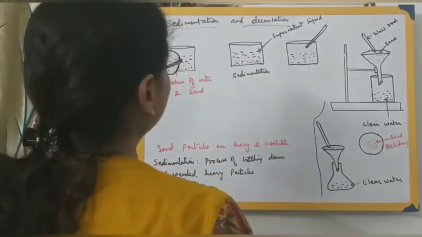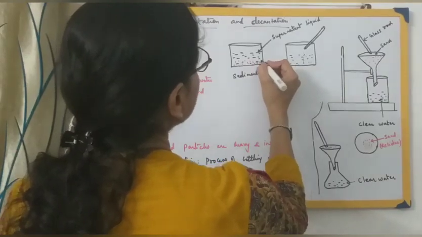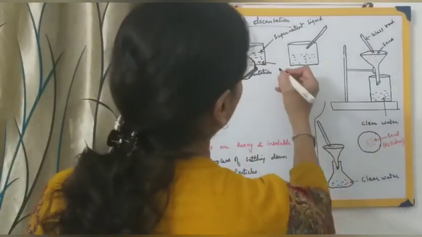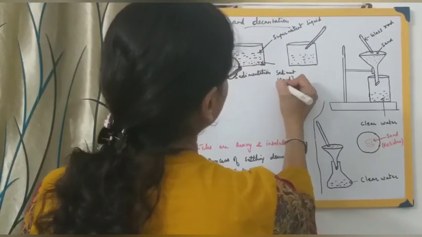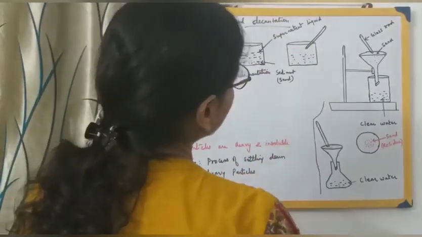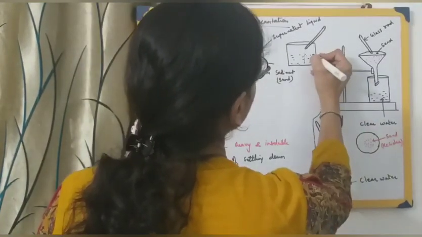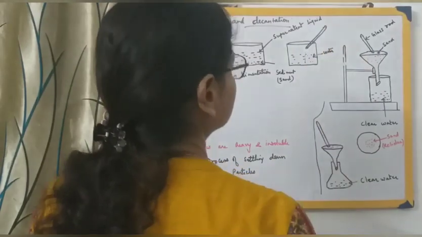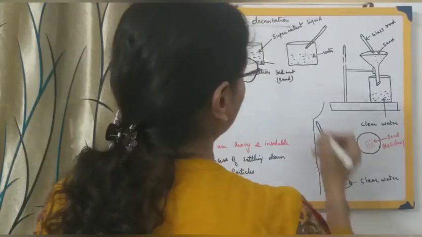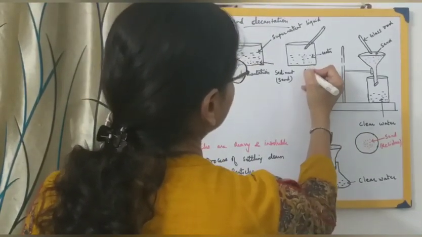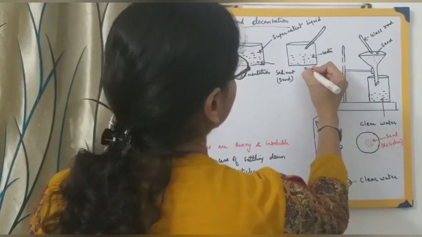And what remains over here, these sand particles which sediment down, they get settled down, so we call them sediment. So sand particles acting as a sediment will remain in this beaker, and this supernatant clear liquid will be coming into another container. So we have separated out water from sand. Clear? And this process where you are carefully pouring out the upper supernatant liquid is called the process of decantation. There is no place over here, so let me write it down somewhere over here. Okay, that is decantation.